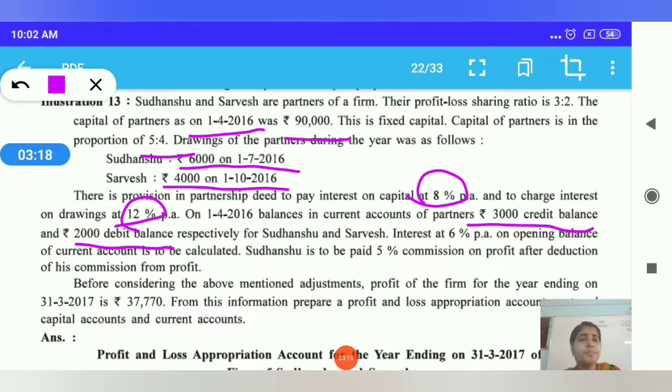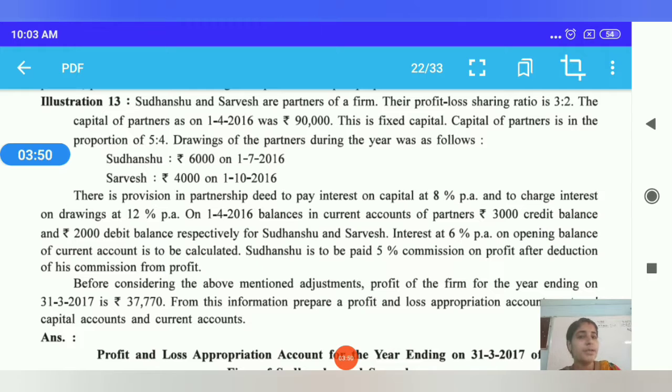The opening current account credit balance of Sudhanshu is income for Sudhanshu and expense for the business, because the business pays the interest on the current account. But Sarvesh has a debit balance, so interest on current account is income for the business and expense for Sarvesh, because here Sarvesh pays the interest as his balance is on the debit side. I hope this is clear.